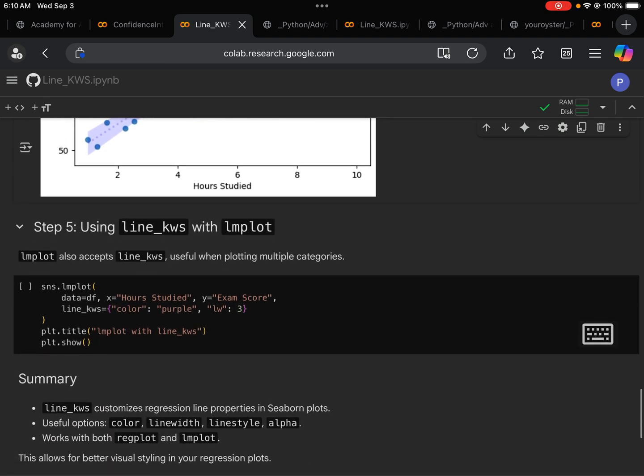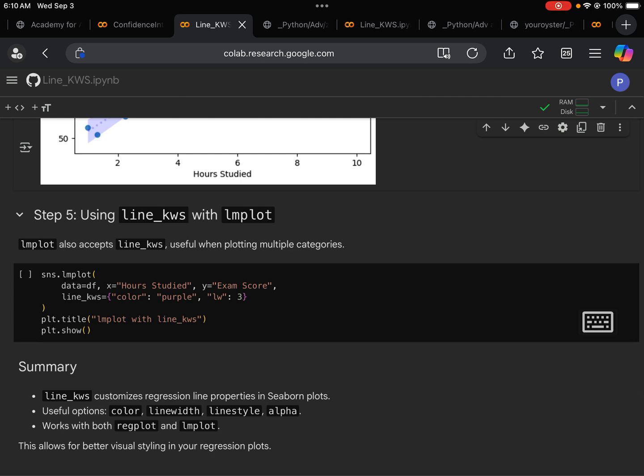Next, we're going to show how the line_kws parameter works with lmplot. In the first few examples, what we show is the regplot, that's a regression line plot. Here we show how it works with lmplot.